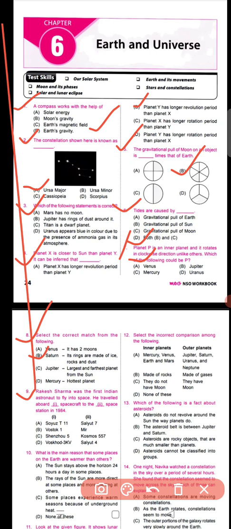Okay, now next question, that means question number 9. Question number 9 says that Rakesh Sharma was the first Indian astronaut to fly into space. He traveled aboard which spacecraft to the dash space station in 1984. So you have to find out, your answer will be option number A, that Soyuz T11 is the spacecraft, and Salyut 7 is the space station.